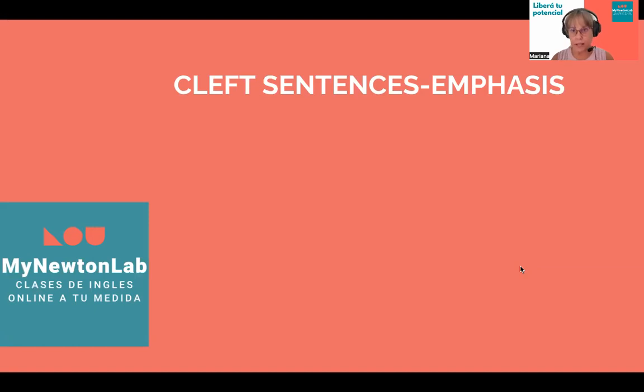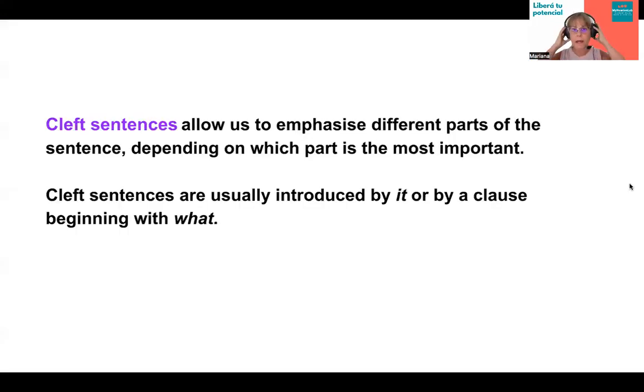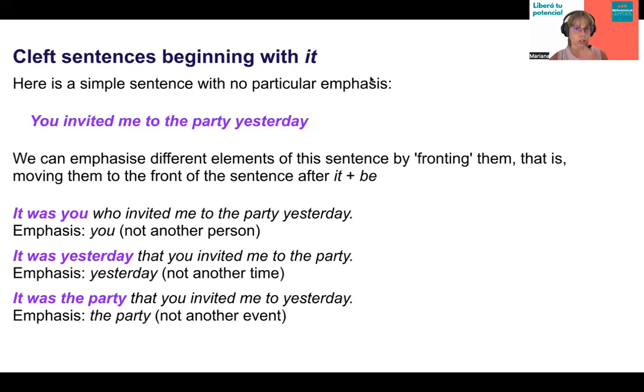Cleft sentences are simply parts of sentences that have been moved to the front position in a sentence to give more emphasis to what we are saying or what we want to say. Let's have a look at how they are formed. They are usually introduced by it or by a clause beginning with what.